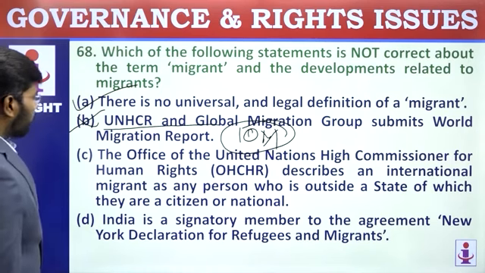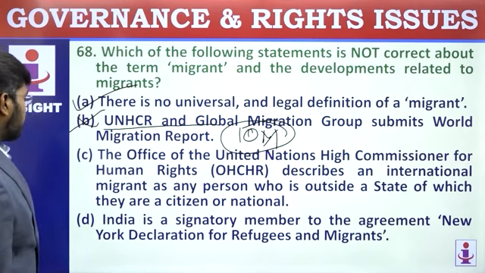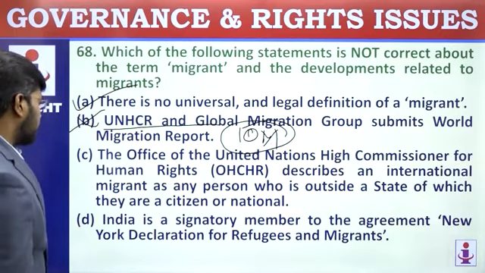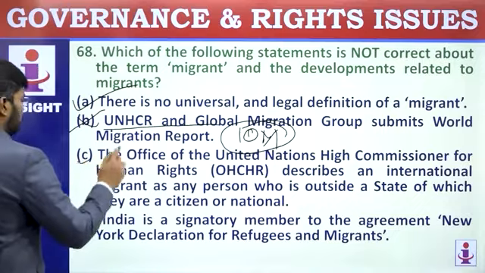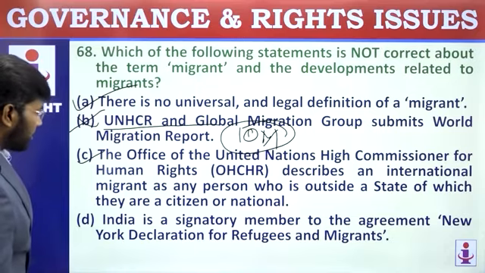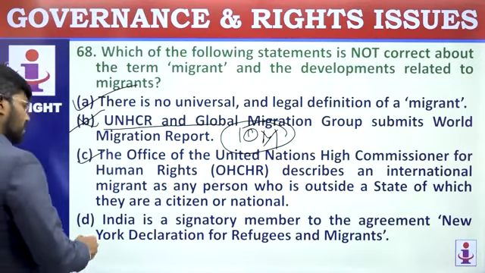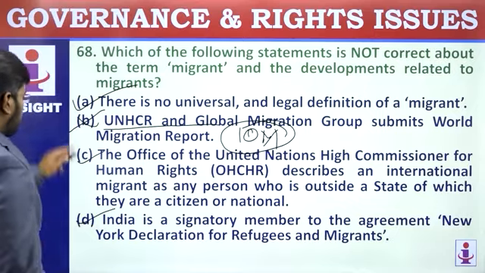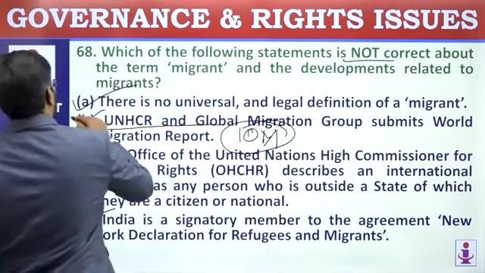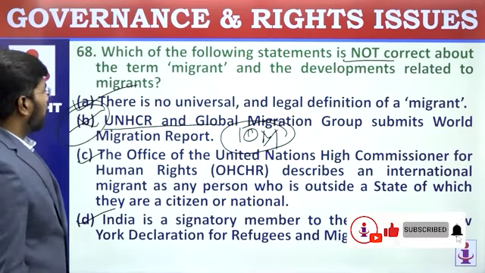B is wrong. The Office of the United Nations High Commissioner for Human Rights describes an international migrant as any person who is outside the state of which they are a citizen or a national. Correct. And read the fourth one, option D. India is a signatory to the agreements of the New York Declaration for refugees and migrants. Yes. So the second statement is the one they are asking for as not correct. So option B is the answer.